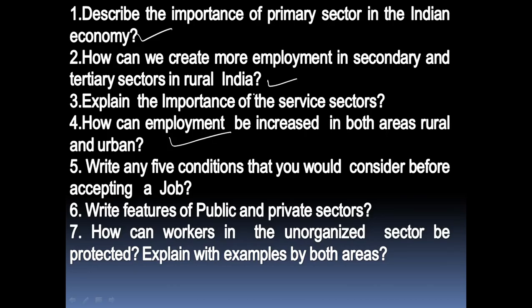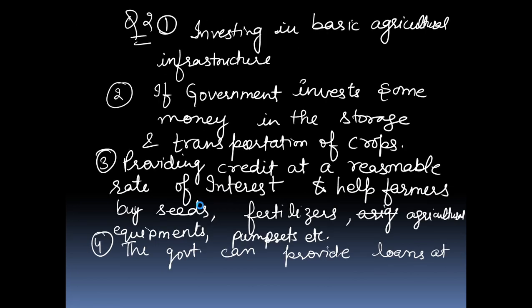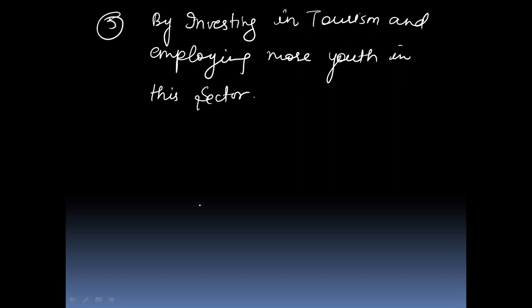Now the next most important question of this chapter is, write any 5 conditions that you would consider before accepting any job. When we are going to take a job, we have to keep in mind some conditions.